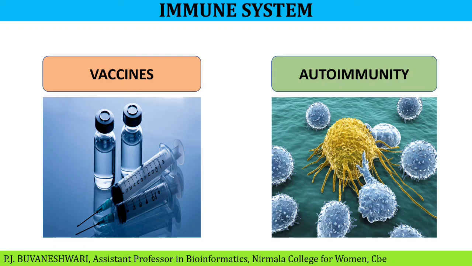Next, autoimmunity. Sometimes the immune system attacks its own tissues and organs instead of the foreign agents. This is called autoimmunity. For example, type 1 diabetes is an example of an autoimmune disease.